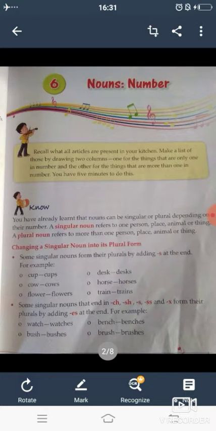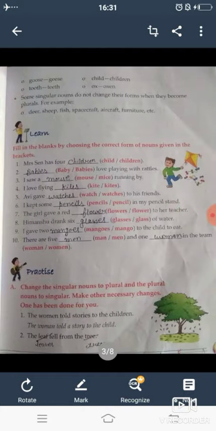Students, your chapter number 6 is nouns. In the previous video lecture I told you what a singular noun is. A singular noun refers to one person, place, animal or thing. A plural noun refers to more than one person, place, animal or thing. Now let's do some exercises of this chapter.